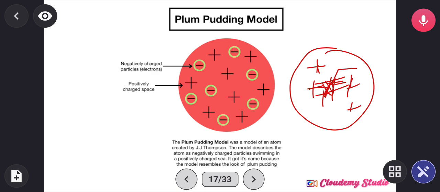And remember that they said an atom can neither be created nor destroyed, nor changed from an atom of one element to another, which means this atom has been totally destroyed. So it does not explain the stability of an atom. His model does not explain the stability of an atom, so it was discredited because of this, even though the discovery of the electron won him a Nobel Prize. So let us move to the next thing.